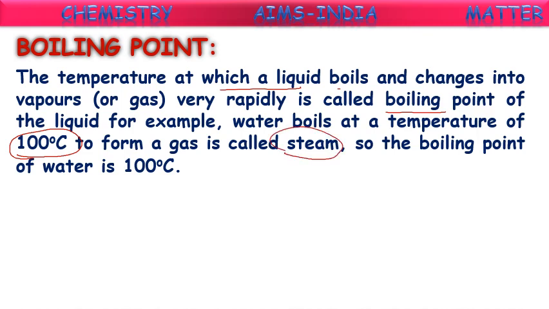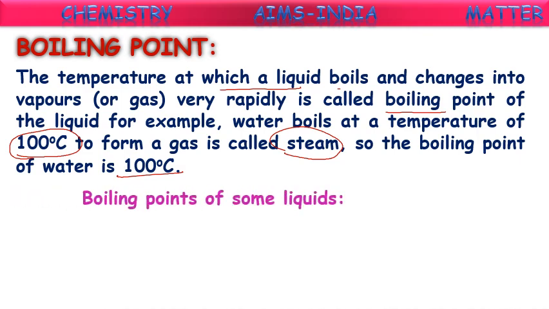See, while cooking rice is the best example. At the starting point, we keep the rice and water. While we are cooking that, after it is cooked we will not see that water, that is called steamed rice. We can say some water is absorbed by the rice and some water is evaporated. So that steam is going into water vapor. After 100 degrees Celsius, rapid boiling takes place and the water completely converts into steam, or water vapors. So the boiling point of water is 100 degrees Celsius.